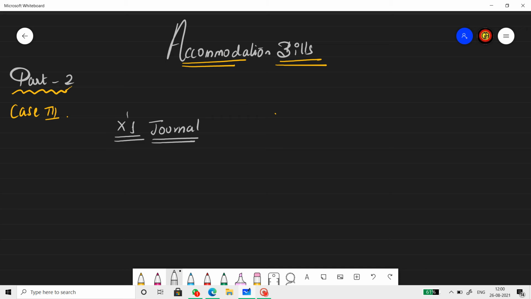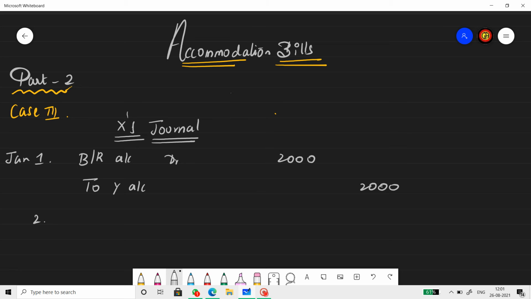So in X's books, on January 1st, BR account debit, to Y account, 2000 rupees. Narration: being acceptance of bill received from Y.